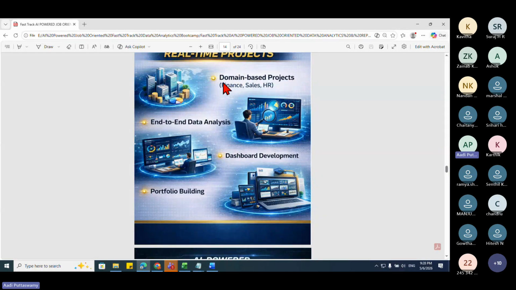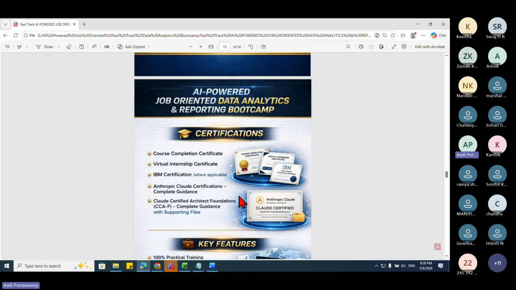So that's why we can work on more and more projects, even if you're not from that particular background or domain. I will tell you how to build the projects, portfolio building, resume updating. All these things will be there in this particular batch. Also, I'll help you in getting some virtual internship certificates, wherein some big companies give internship certifications. For that, I will guide you how to get them.